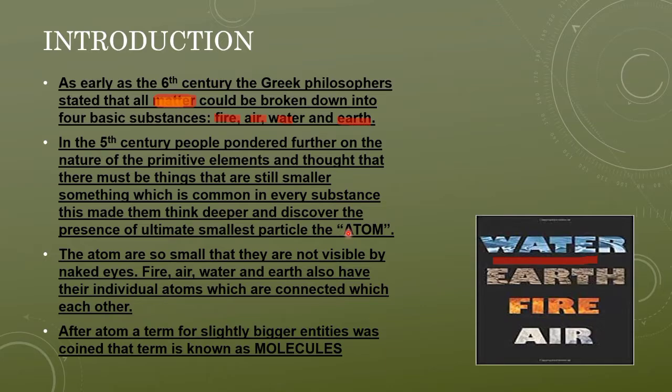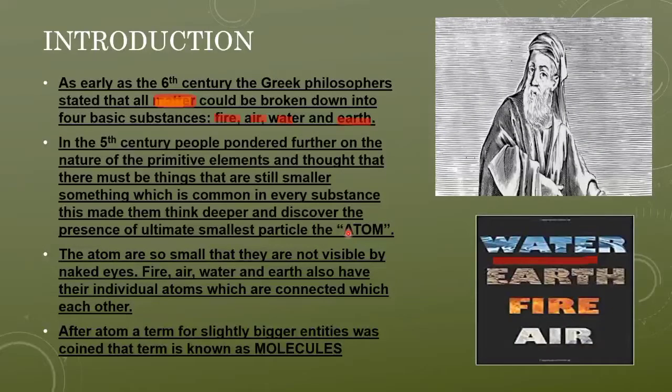Now, after atoms, the term for slightly bigger entities was coined. That term is known as a molecule. An atom is one of the smallest particles, which cannot be seen, but slightly bigger than the atom we have a particle known as a molecule. We will discuss molecules in detail also. But first of all, we will discuss the different laws given by the different Greek philosophers, who have given ideas about it.